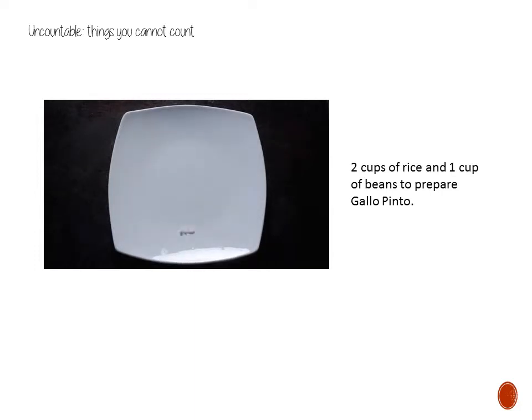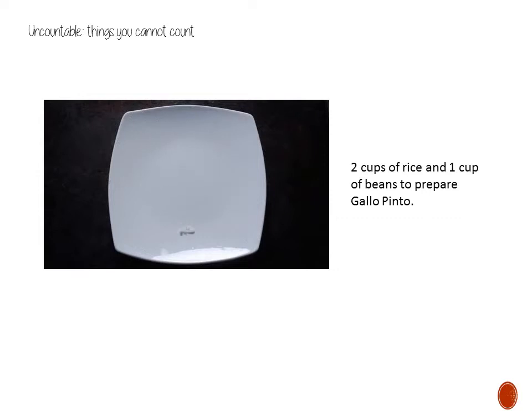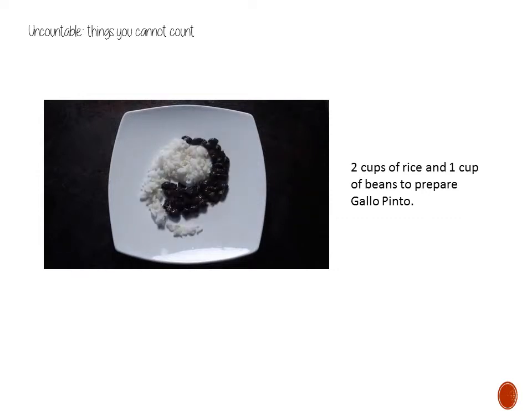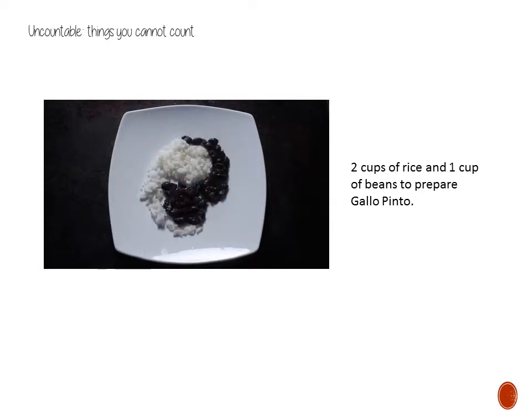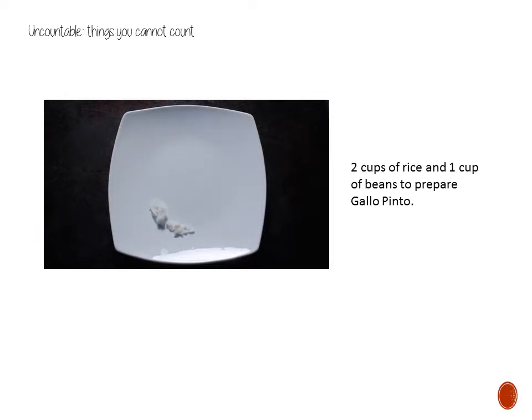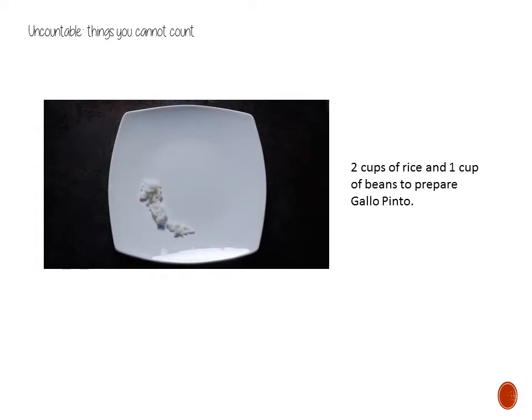Okay, so basically that's the difference between countable and uncountable. For countable, we can say the number of units, okay? But with uncountable, we do not mention the number of units that we're going to need. We mention the measurement units: a spoon, a cup, a bowl, okay? When you're having coffee or tea, you use 1 teaspoon of sugar or 2 teaspoons of sugar. You don't count the grains of sugar.